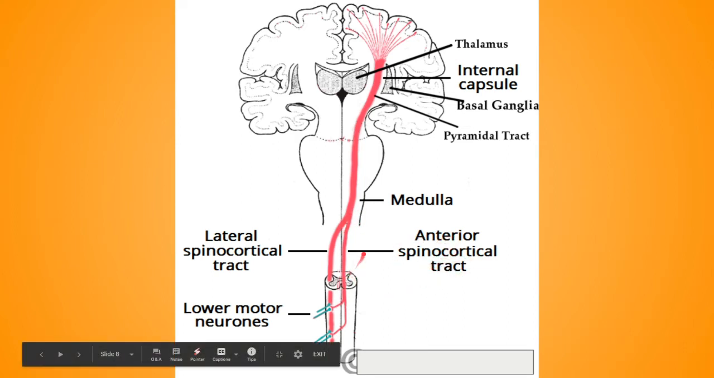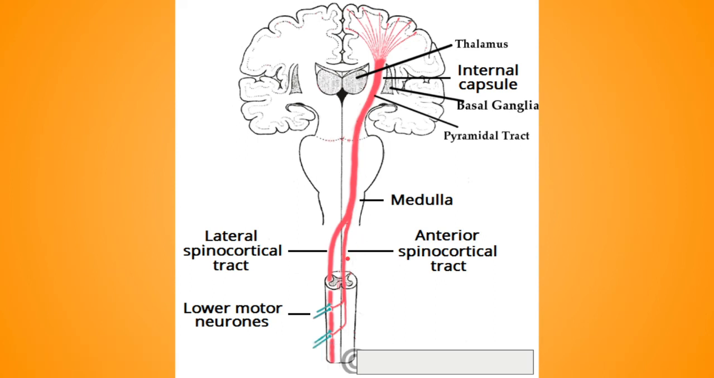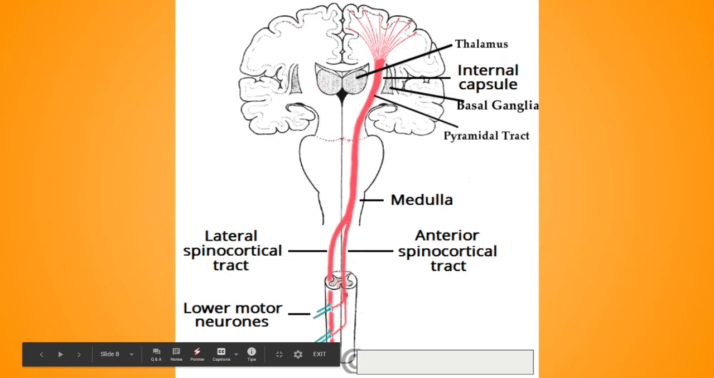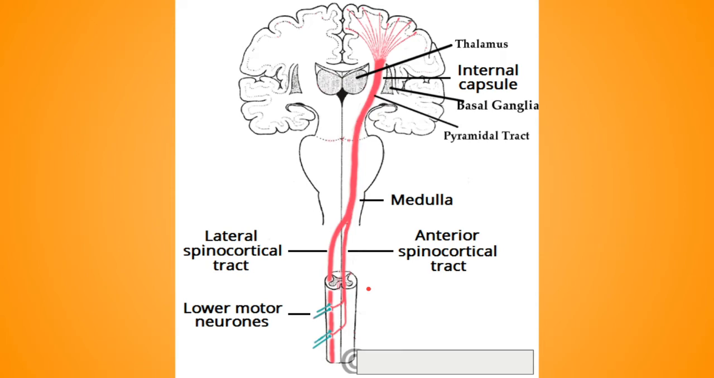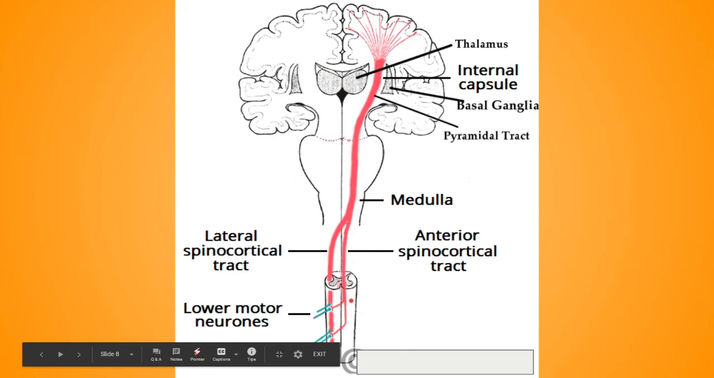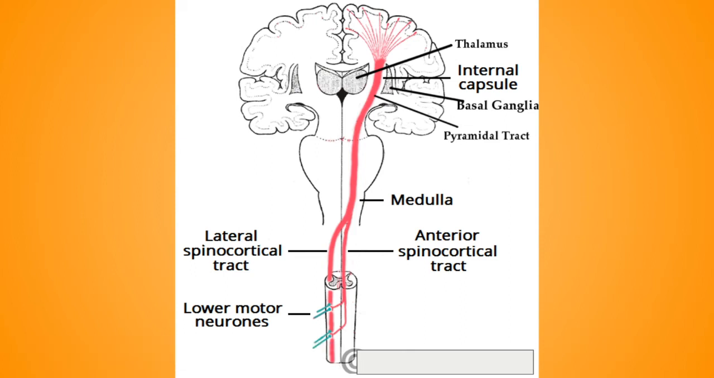At the termination, in the lower part, most of the fibers of both terminate by synapsing with the interneurons. As you can see, these are the interneurons. Both will synapse with the interneurons, which in turn project to the alpha and gamma motor neurons of the anterior horn. So in short, remember, they terminate at the anterior horn by means of interneurons and also by means of motor neurons.